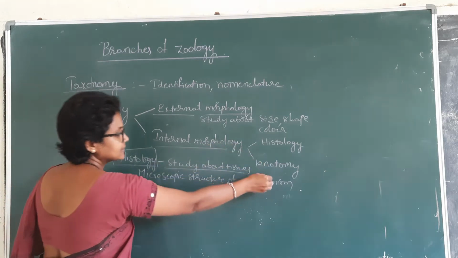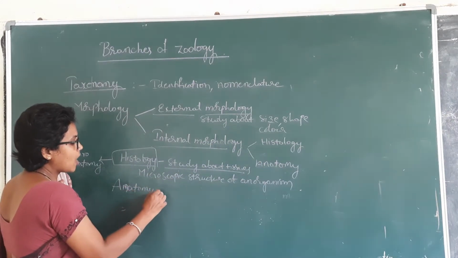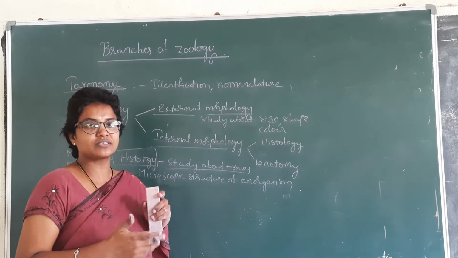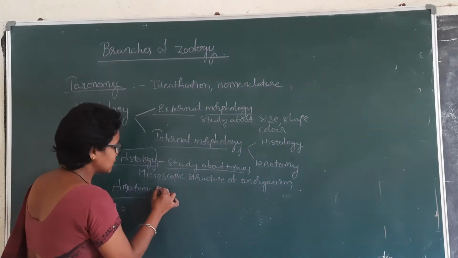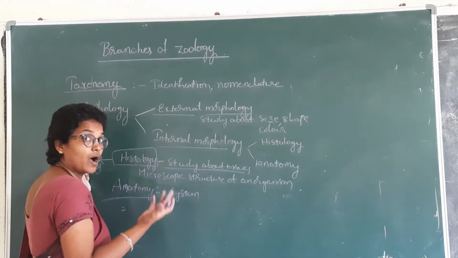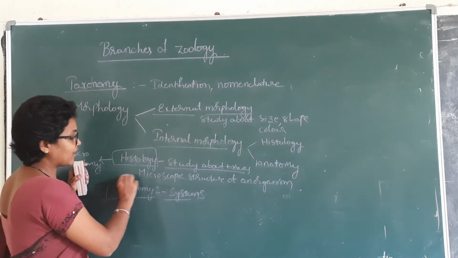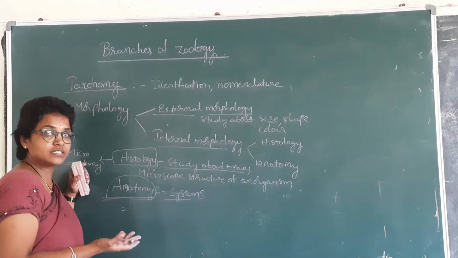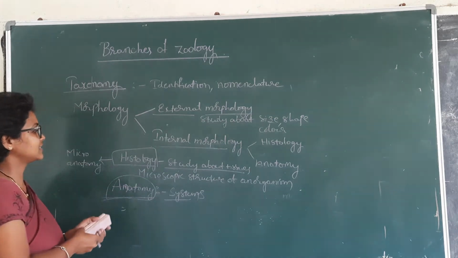Next, the anatomy. Anatomy is nothing but how the structures are arranged, the digestive systems which are arranged in our body. Arrangement of body parts in our body, how the systems are arranged in our body. That is called anatomy. That is the internal morphology.